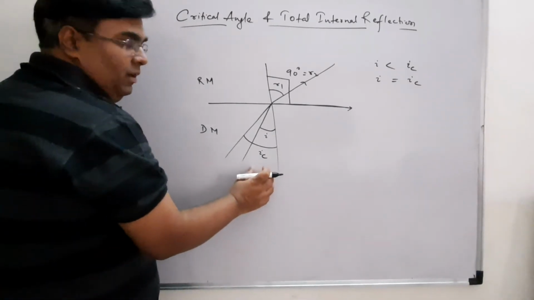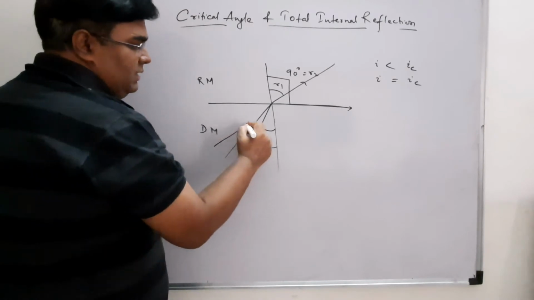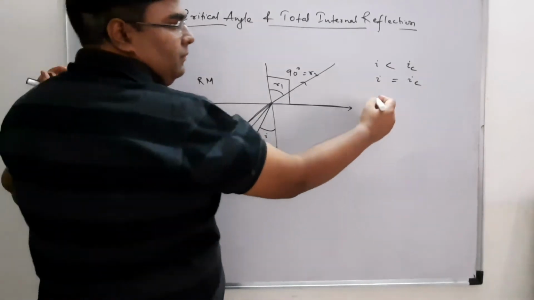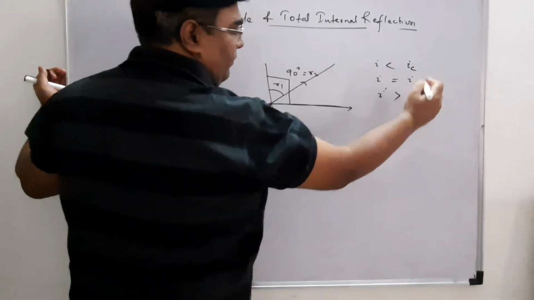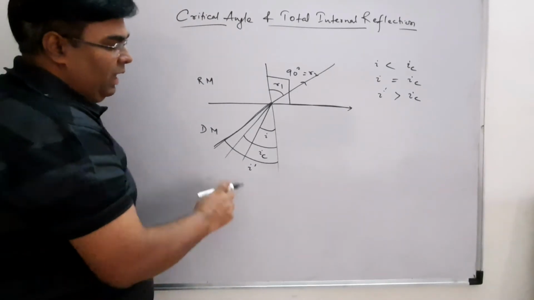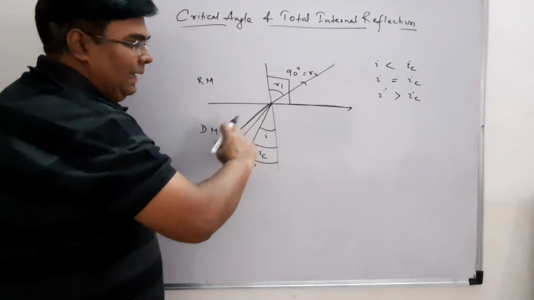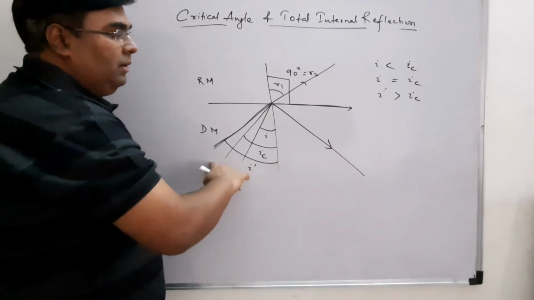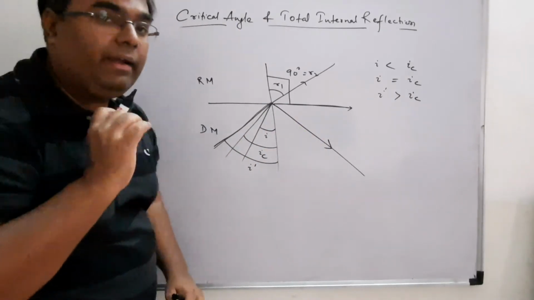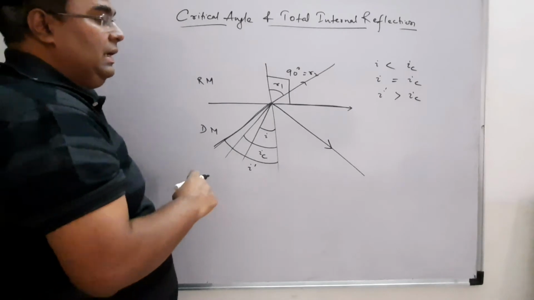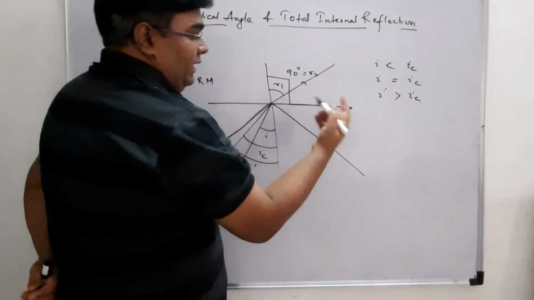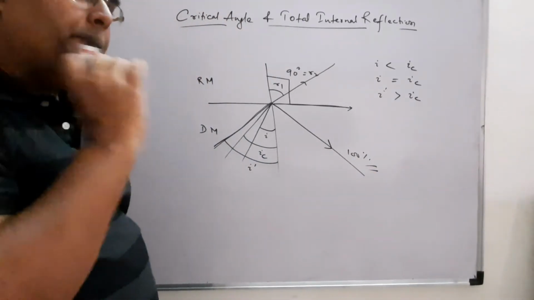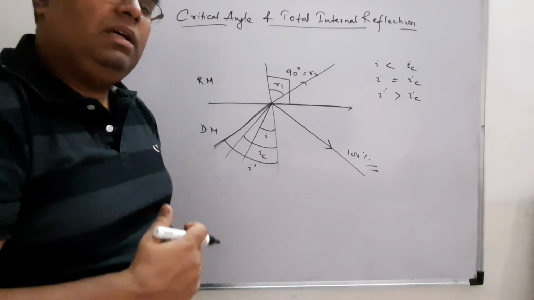Now what will happen when my angle of incidence is more than the critical angle? The whole ray, the whole light, will be reflected back, and now it will reflect back with complete intensity, 100%. Very little chance of anything going outside the medium, so it will reflect back with 100%. Even a mirror cannot reflect with 100% intensity.